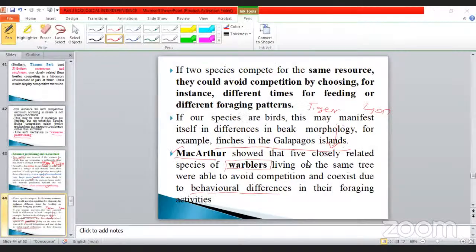MacArthur showed that the 5 closely related species of warbler living on the same tree were able to avoid competition and coexist due to behavioral differences. Each one has different behaviors, so they cannot disturb each other in their foraging activities. That is very, very important, my dear. This was observed by the scientist called MacArthur.